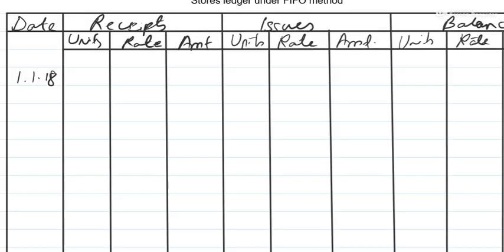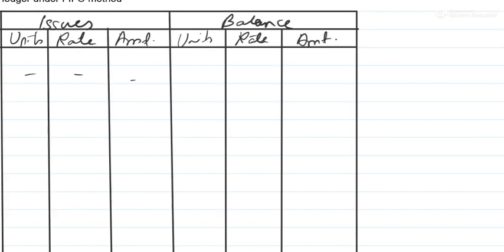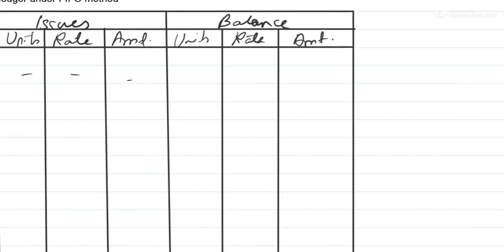So we won't record it in the receipt column or in the issues column. Since this is opening stock, we'll record it under the balance column. How many units? 1000 units. Rate 2.20. Therefore, the amount will be 2200. Simple. Just 1000 into 2.20. Nothing else. It's that simple.